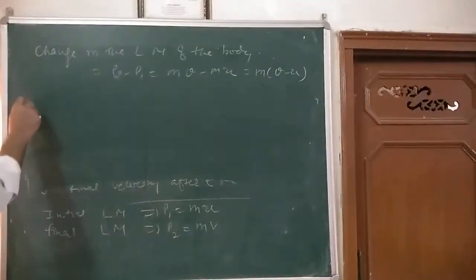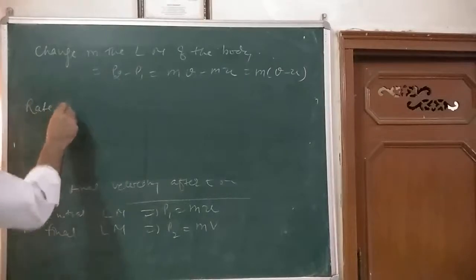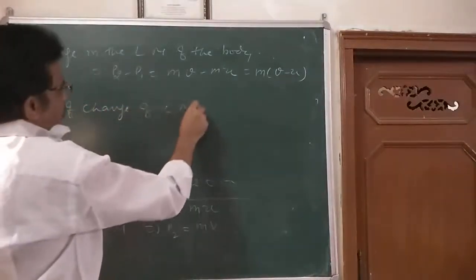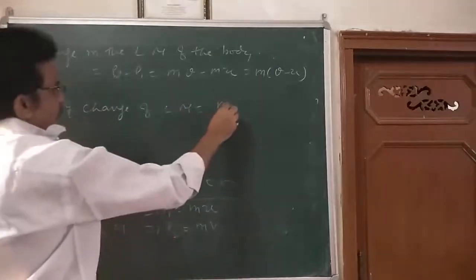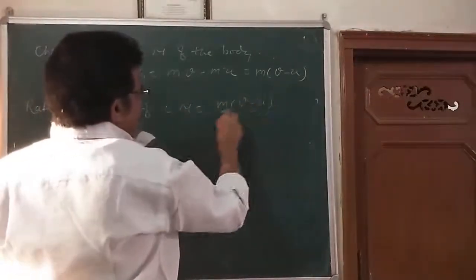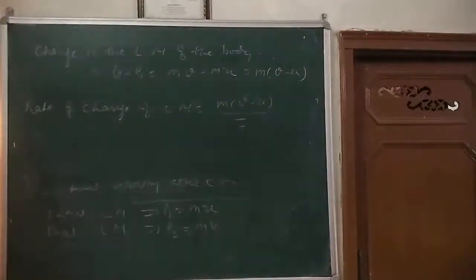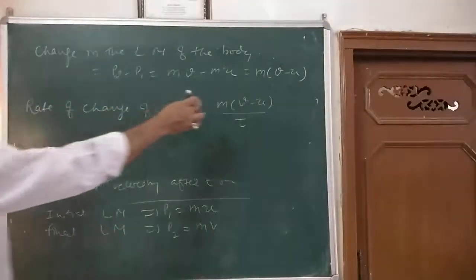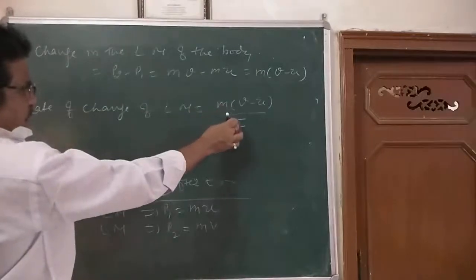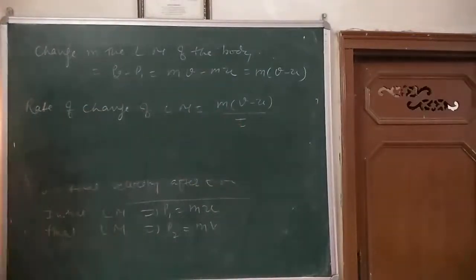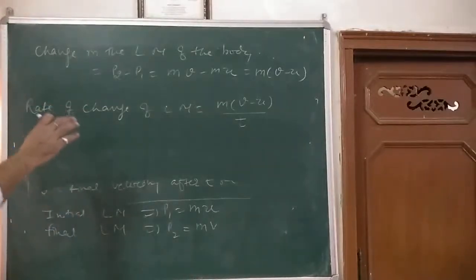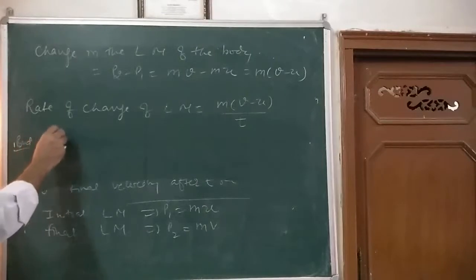Then the rate of change of linear momentum, with time t, would be m into (v minus u) divided by time. This is the rate of change of linear momentum of the body, that is the change in the linear momentum of the body divided by the time taken. हमने टाइम से भाग दे दिया इसको. So what is this, v minus u by t?